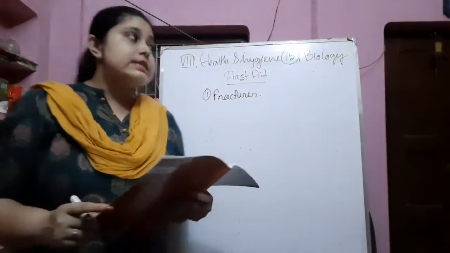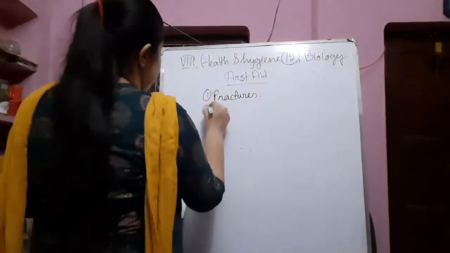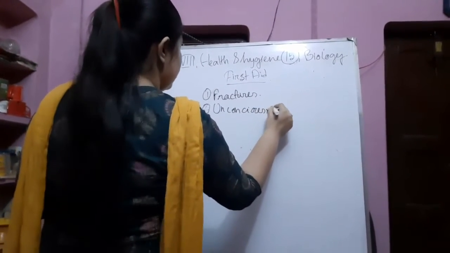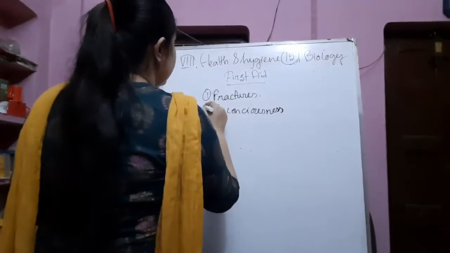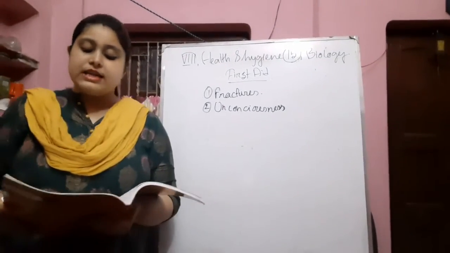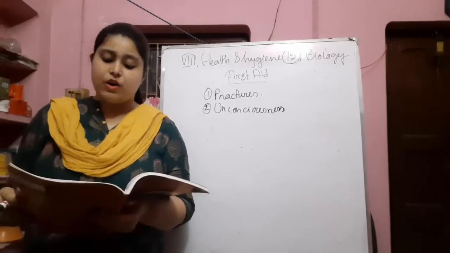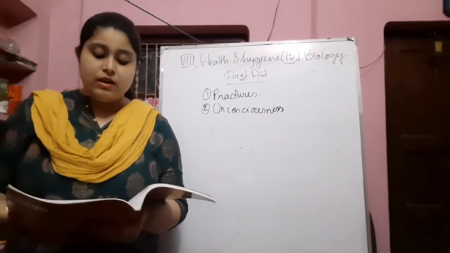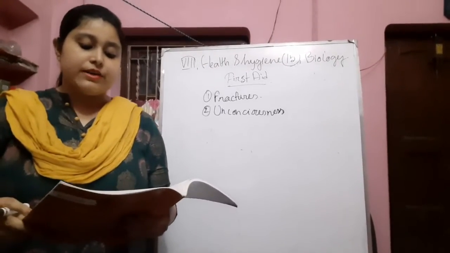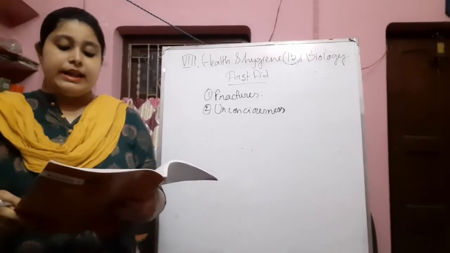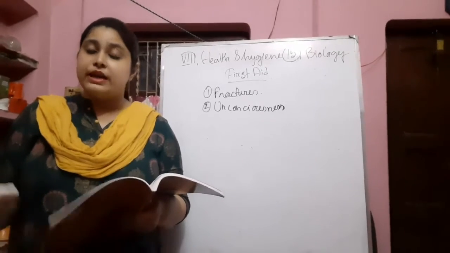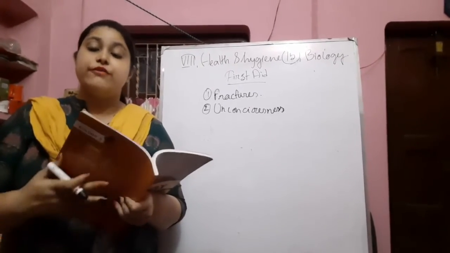The second part is unconsciousness. It is also very common. There are many reasons for becoming unconscious suddenly. Make the person lie down comfortably, remove his or her socks first, and loosen the clothes. It is very important. Secondly, do not let a crowd gather around the person. Let fresh air come. If needed, use a fan, or lay the person down in the open air.